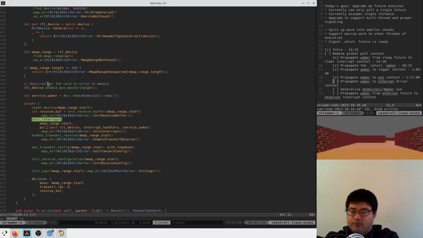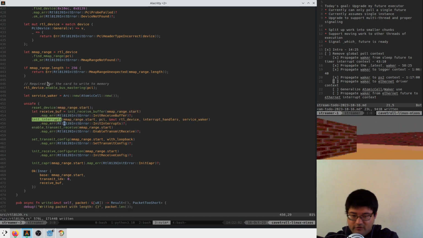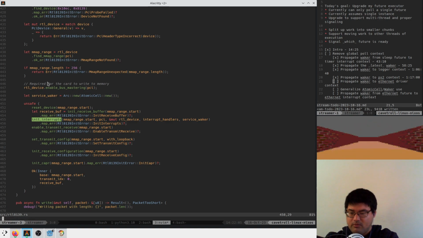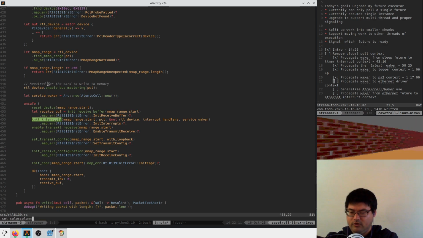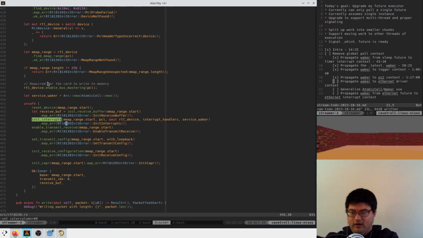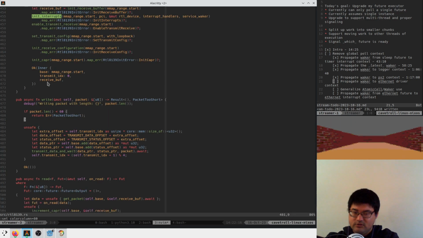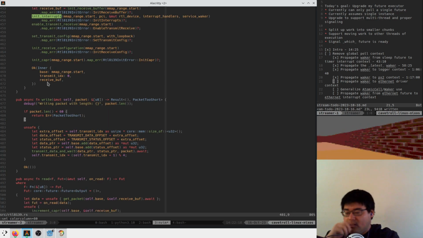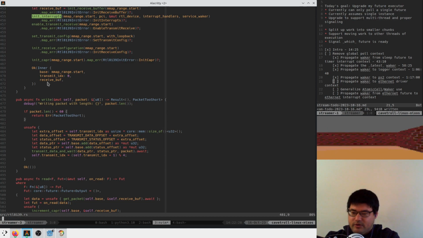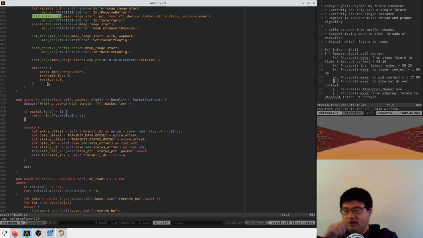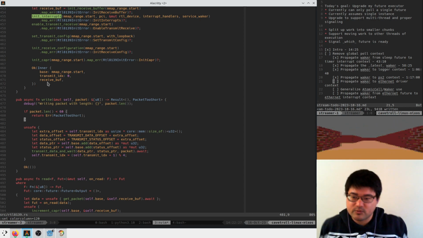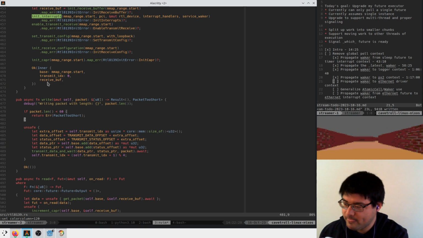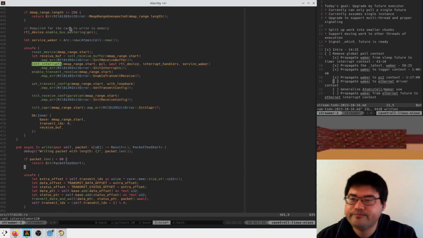Probably I'll let cargo fmt deal with that later if it needs to. If it thinks that line's too long, it probably is. If I set color column to 120, isn't color column equal to 80? Yeah, it's probably going to break that into new lines later, but that's okay. Maybe it does 100 or 120. I actually don't know Rust's formatting rules. That's really wide. There's no way it's 120. Maybe it's 100. Who knows?